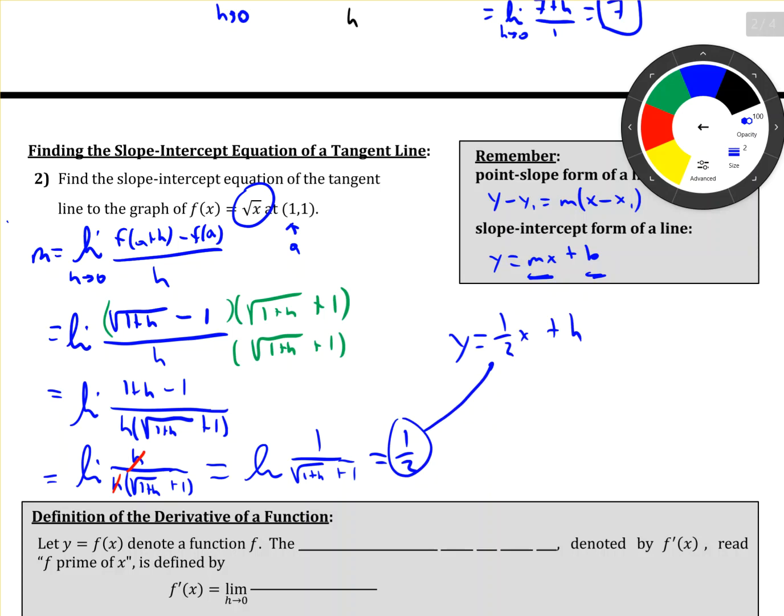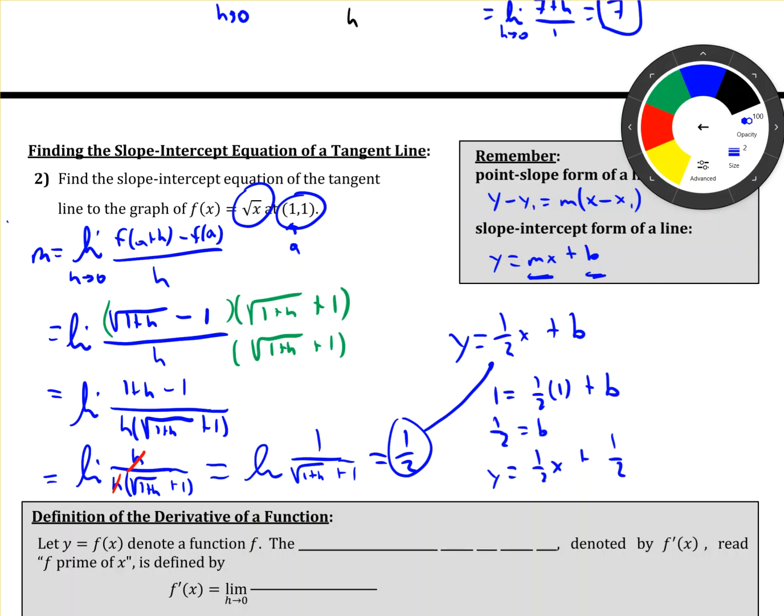And the point (1, 1) is on my graph, right? I'm going to use that point. So I have 1 equals 1/2 times 1 plus b. I said plus h, but I meant plus b. All right, so now I subtract, I get 1/2 equals b. So I get y equals 1/2 x plus 1/2.